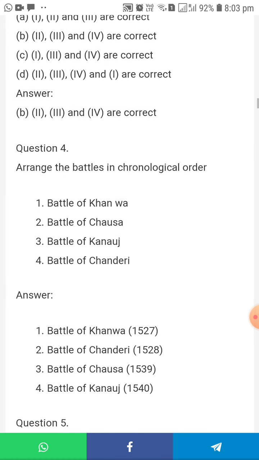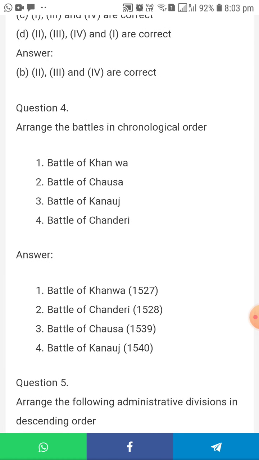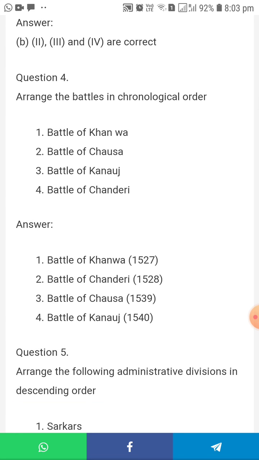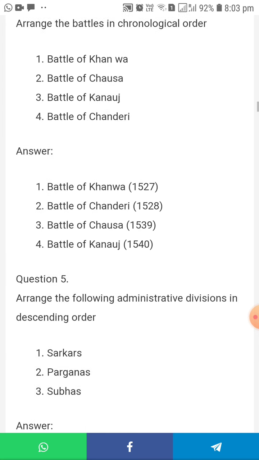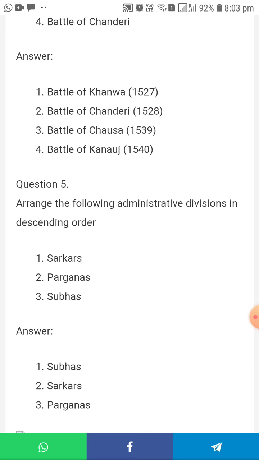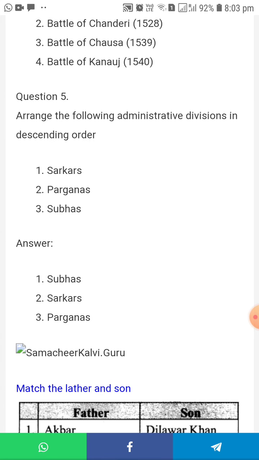Fourth one, arrange the battles in chronological order. Battle of Khanwa, Battle of Chausa, Battle of Kannauj and Battle of Sandarai. What is the first battle? Battle of Khanwa 1527, Battle of Sandarai 1528, Battle of Chausa 1539, Battle of Kannauj 1540. And fifth one, arrange the following administrative divisions in descending order: Sarkar, Parganas and Subas. Subas, Sarkar and then Parganas. So understood, students? Read up to these Roman letters. Thank you, students.